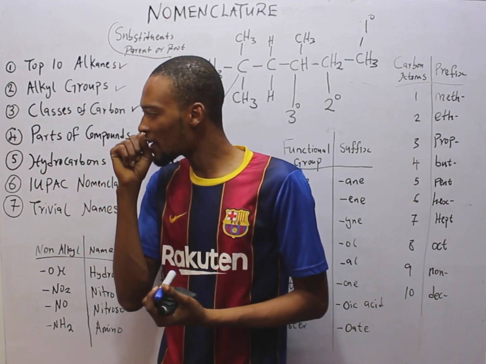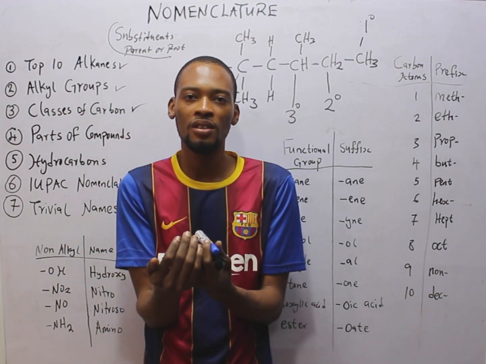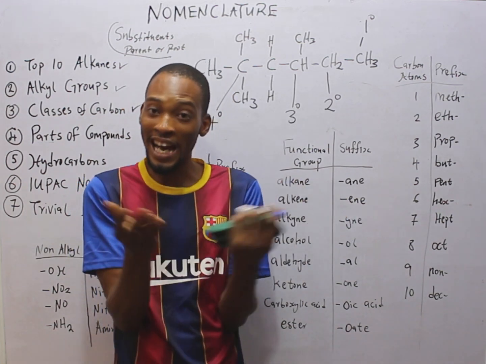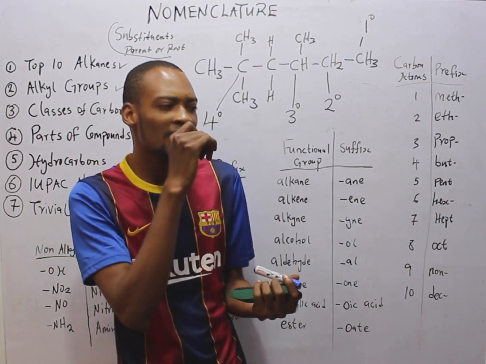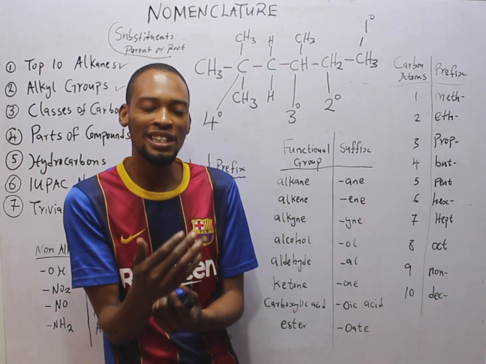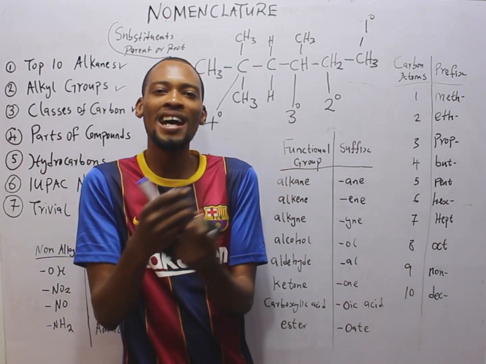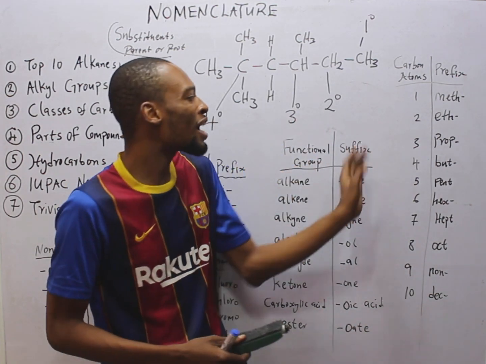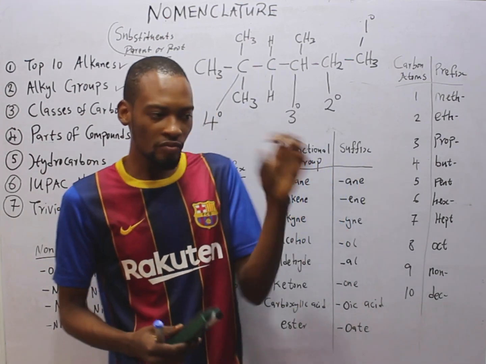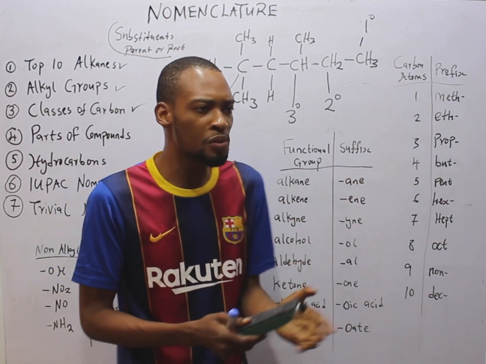For example, if I say position and I add pre, what do I have? Preposition, right? So it has changed. Now if I have position and I add al, what is that? Positional. So pre is the prefix, al is the suffix. This also applies to organic compounds. Now what are the substituents? Substituents can be the alkyl groups or the functional groups.